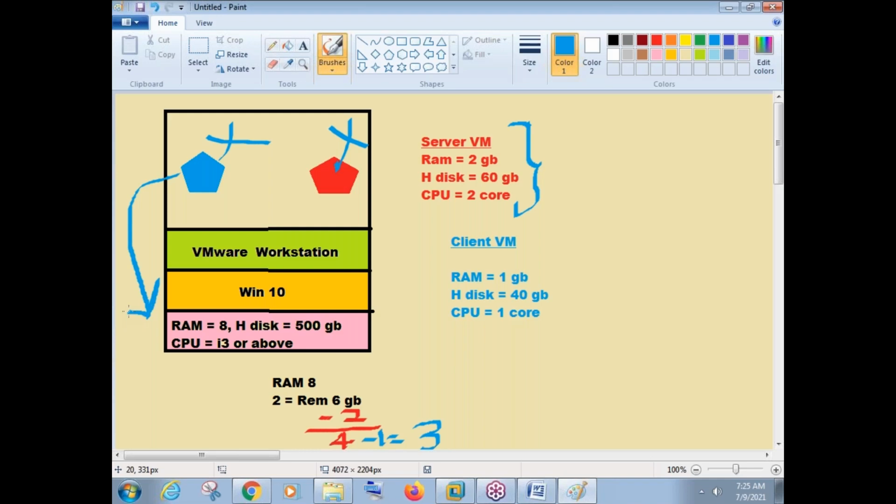That means this VMware Workstation software will not make any changes in your hardware, your software, your operating system, or your data. Changes means it will not delete or remove something, and it will not create any new problems. Whatever is in the configuration, the same thing will be applied. Whatever you have taken from the hardware, the same thing will be used. And once you shut down the machine, everything will be returned back to the hardware. It will not make any changes in your computer.